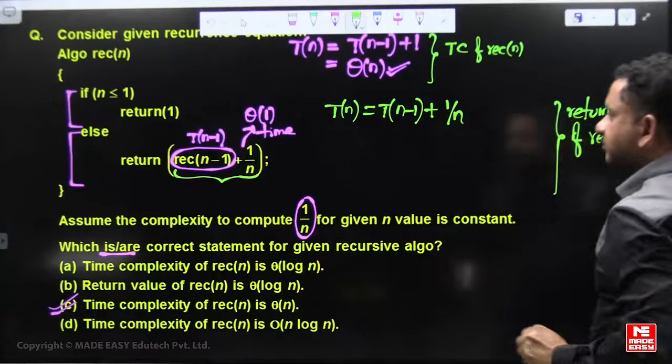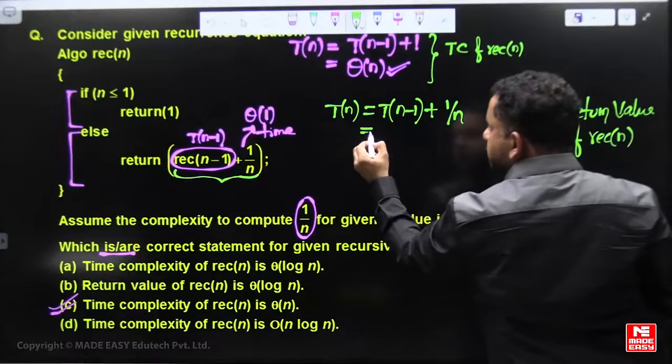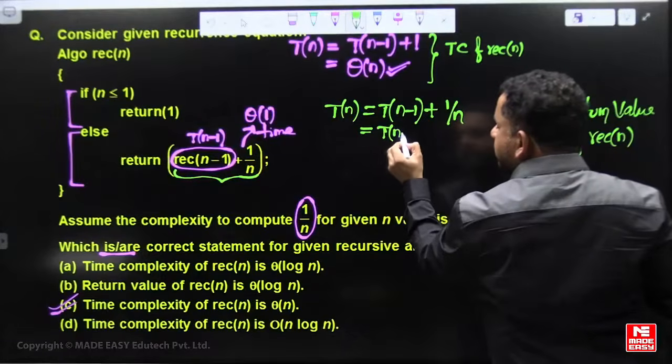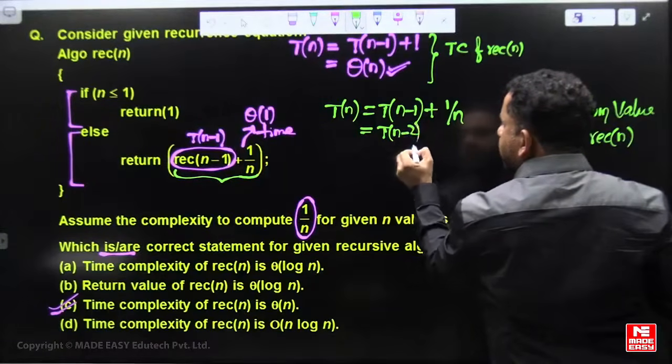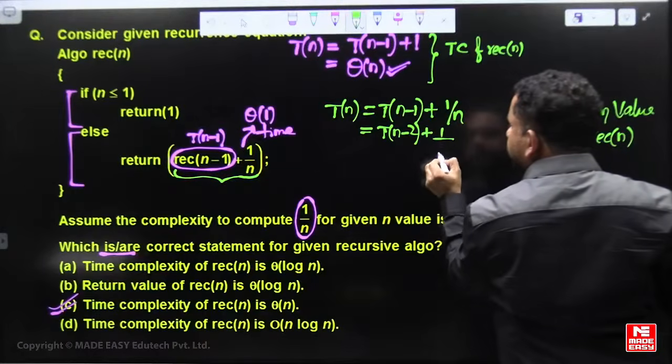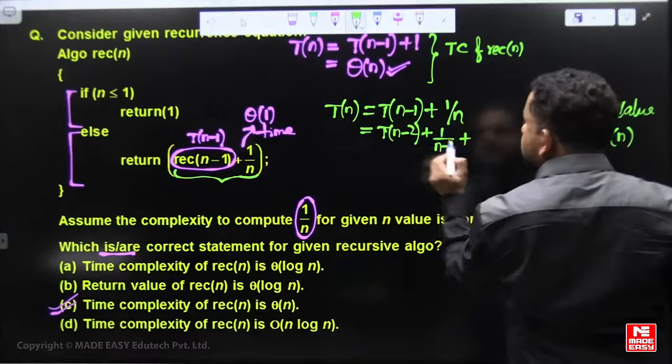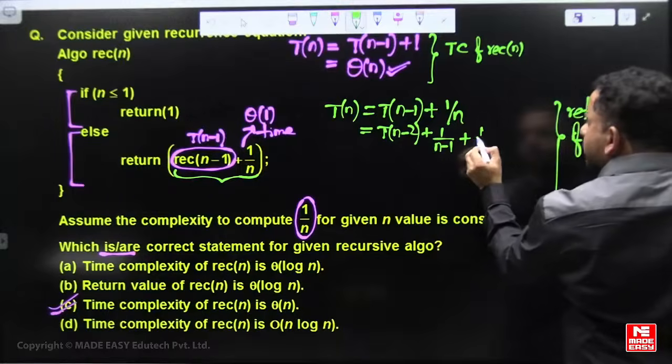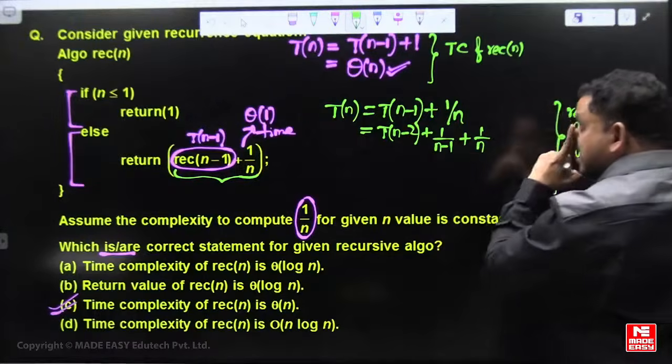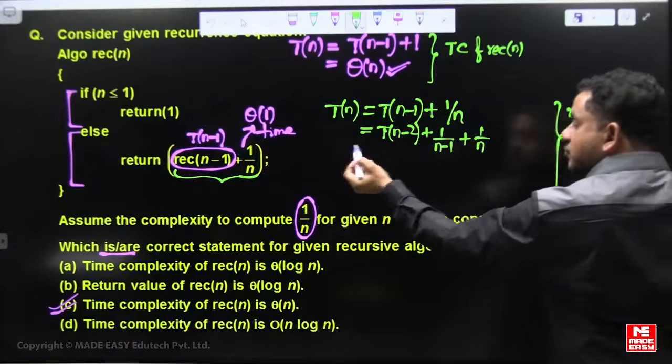If we apply the substitution method, T of n minus 2 plus 1 by n minus 1 is the T of n minus 1 value, plus 1 by n. It is a series of 1 by n minus 1 and so on.